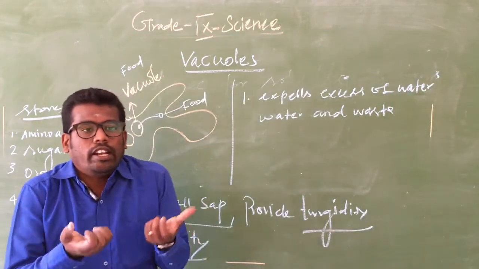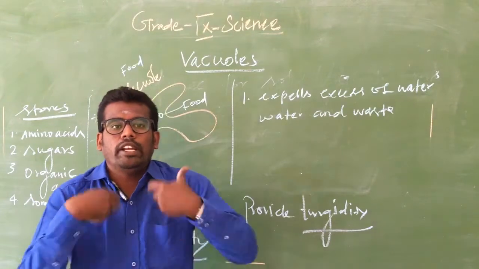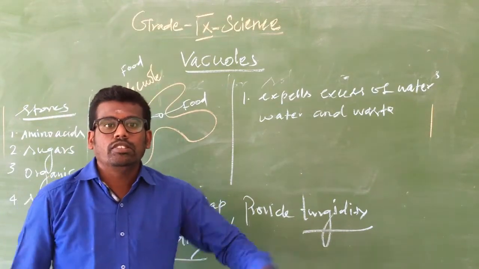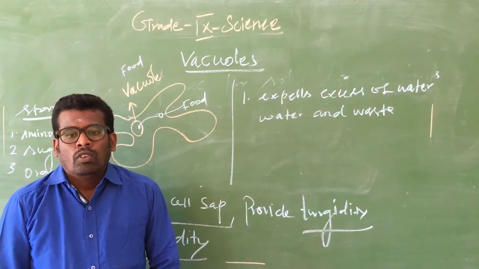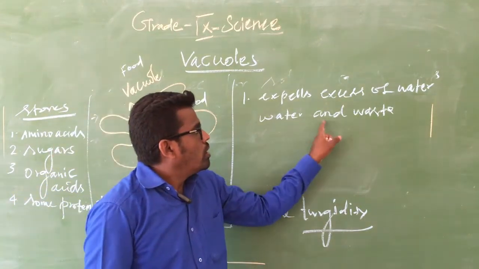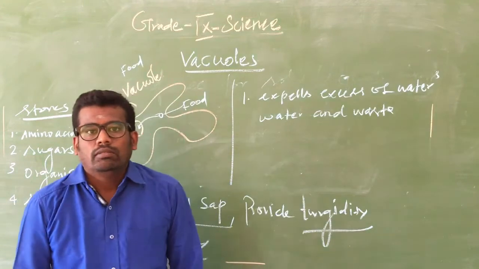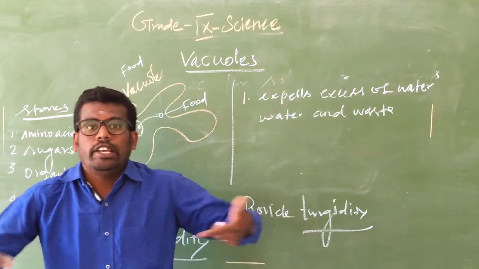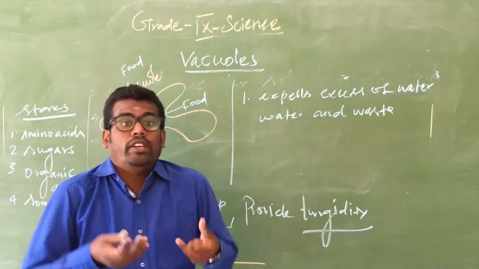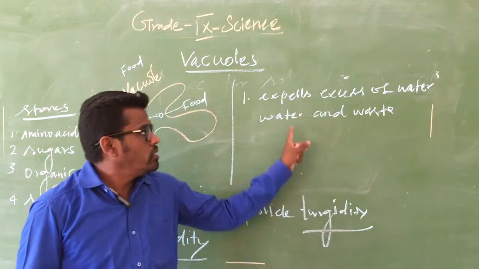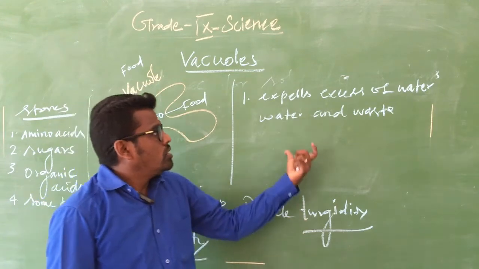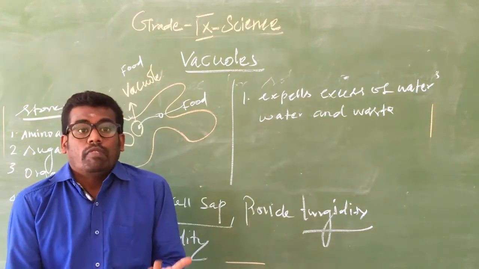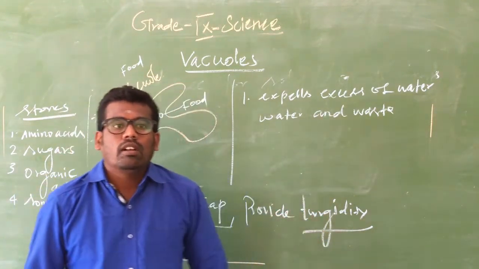If the cell contains a large amount of water, it releases it from the vacuoles. And it also releases some waste material when the vacuole is filled to excess. This is the function of the vacuole in other unicellular organisms.